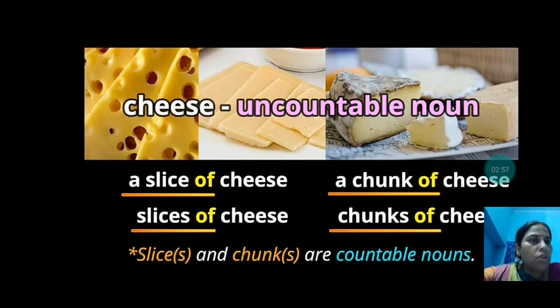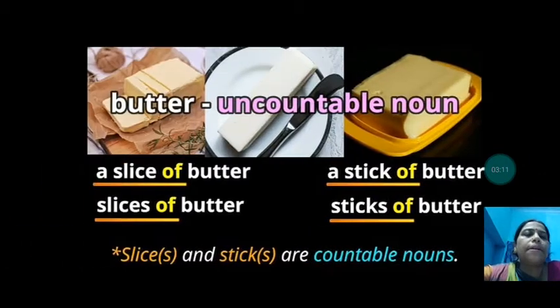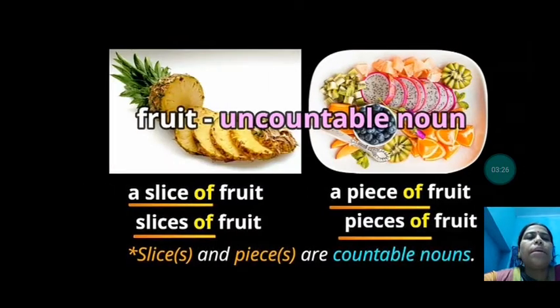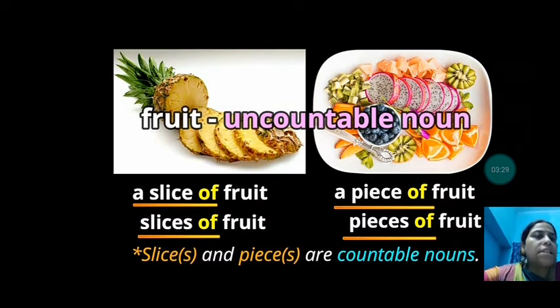I see a slice of cheese. Now we can say a slice of cheese, a chunk of cheese, or slices of cheese or chunks of cheese. How many slices will be there? You can count them. So slices and chunks are countable nouns here, and they are also called measuring nouns, like a slice of butter, a stick of butter, slices of butter, sticks of butter. So slice or slices and stick or sticks are countable nouns. For fruit also we can say a slice of fruit or slices of fruit, or a piece of fruit or pieces of fruit, and then we can count.